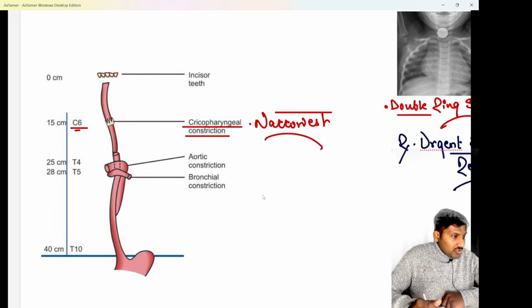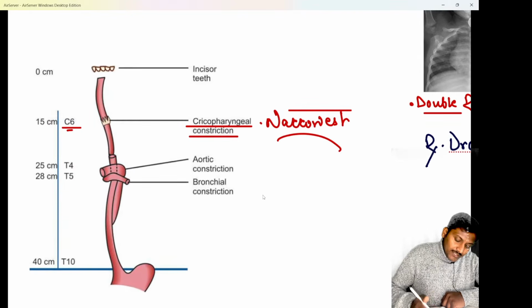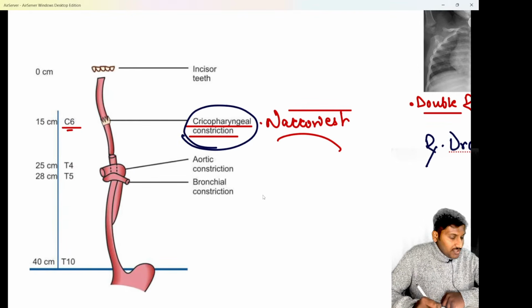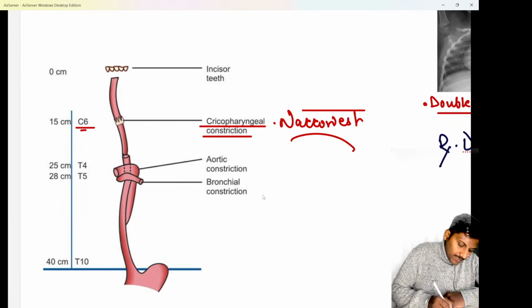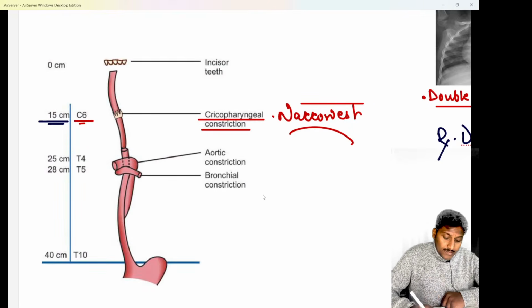So there are 4 constrictions in the esophagus. The first constriction is at the level of the cricopharyngeal sphincter, which is at the level of C6 and it is 15 centimeters from the upper central incisors. The second constriction is basically due to the aorta.